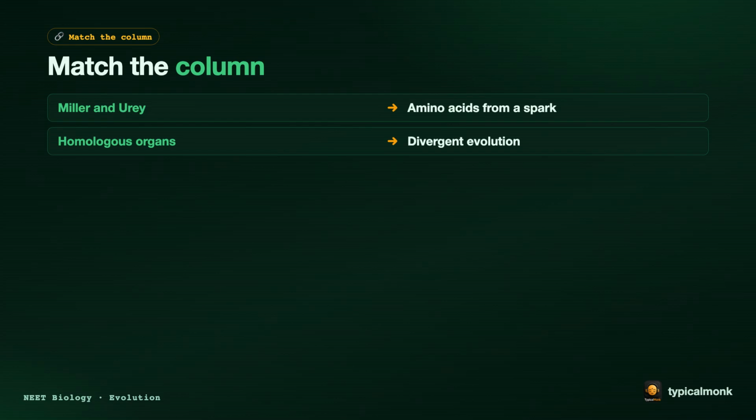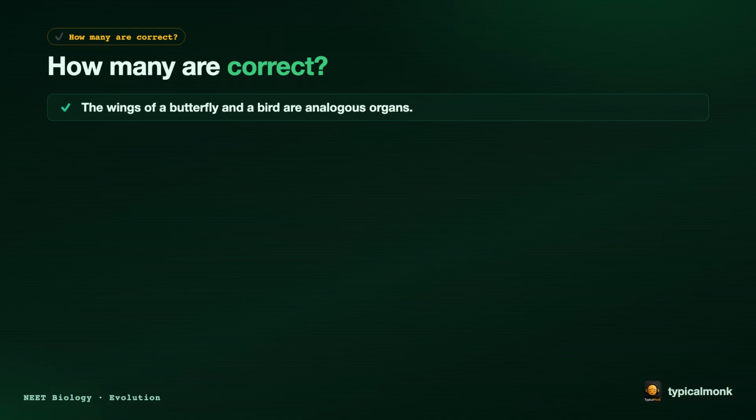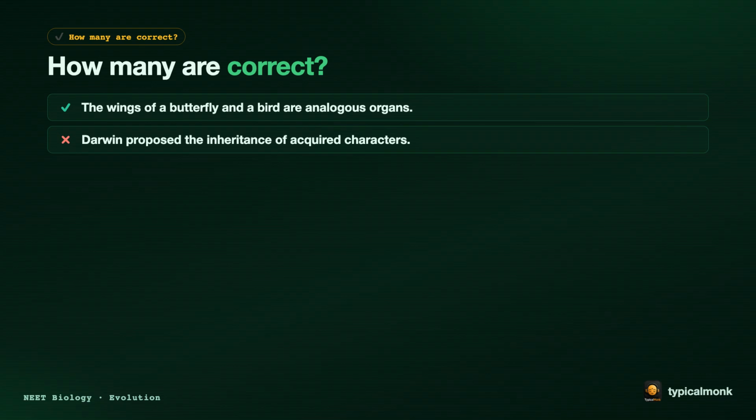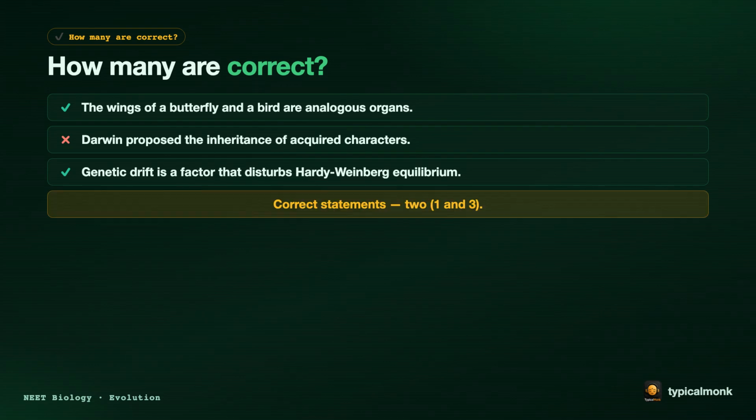Now match the column. Miller and Urey: amino acids from a spark. Homologous organs: divergent evolution. Inheritance of acquired characters: Lamarck. p plus q equals 1: Hardy-Weinberg. Now count how many statements are correct. First, the wings of a butterfly and a bird are analogous organs. This is correct. Second, Darwin proposed the inheritance of acquired characters. This is wrong. It was Lamarck's idea. Third, genetic drift is a factor that disturbs Hardy-Weinberg equilibrium. This is correct. So the correct statements are two, that is, the first and the third.